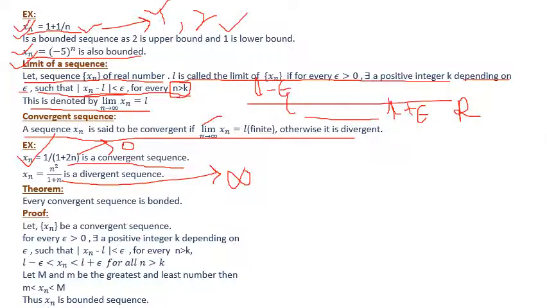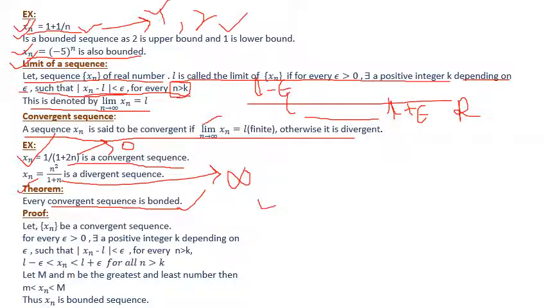Now the next theorem is: every convergent sequence is a bounded sequence. If a sequence is convergent, then it is obviously bounded, but the converse may not be true. What is the converse? The converse means if a sequence is bounded, then it is convergent. Is it true? No, it is not true. Sometimes it is false. That is, for one case, the converse of this theorem will not be true.